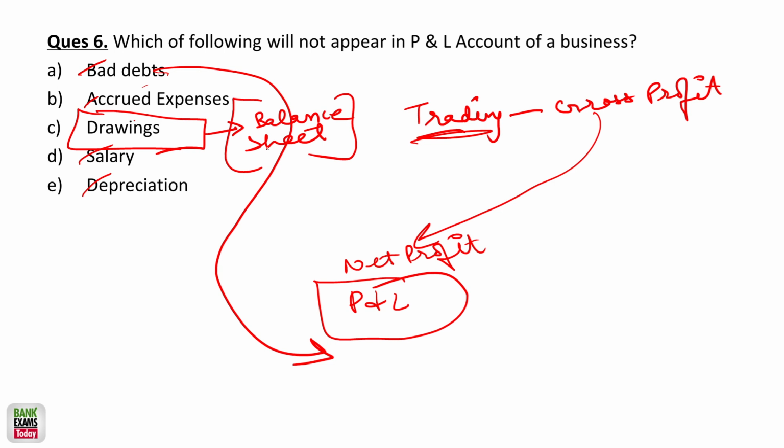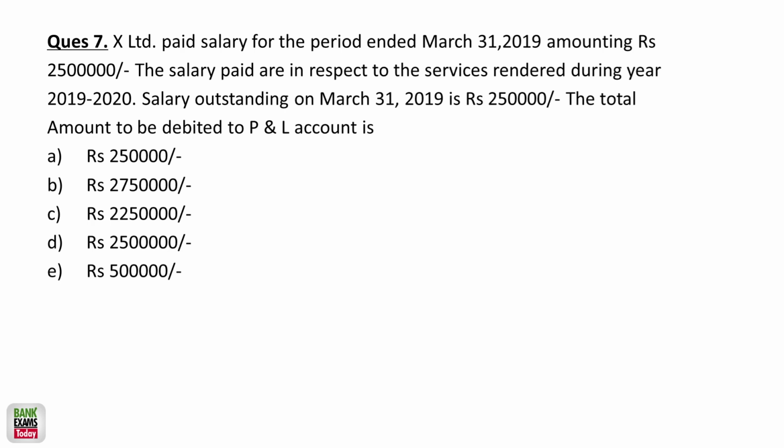So balance sheet drawings is the correct answer. The question number 7: X Limited paid salary for the period ended 31st of March 2019 amounting to 25 lakh rupees. The salary paid is in respect of services rendered during the year 2019-2020, okay, it is for the previous year. Salary outstanding is 2,50,000, okay, for the year.